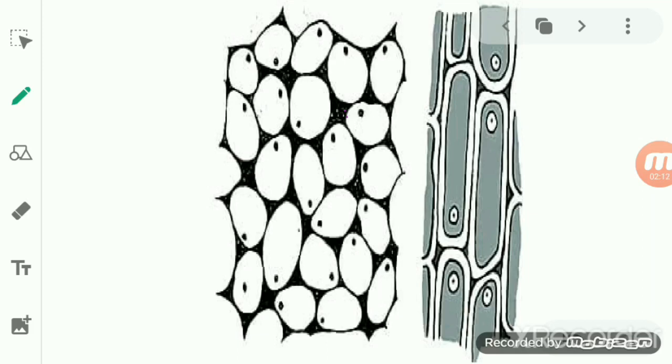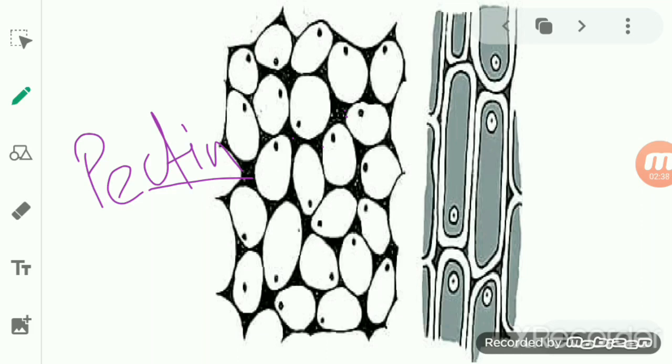Because of the deposition of pectin, you can see here the intercellular space. The black portion is showing the pectin deposition. So this is the covered portion. Due to the deposition of pectin, the intercellular spaces are lost.